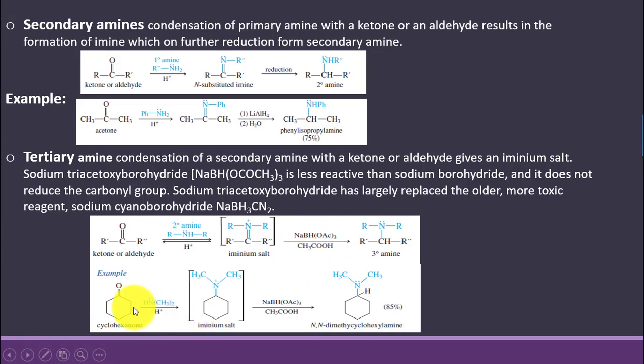Another example is given in which cyclohexanone, on reaction with a secondary amine, leads to the formation of an iminium salt, and this iminium salt on further reduction with sodium triacetoxyborohydride leads to the formation of N,N-dimethylcyclohexylamine.